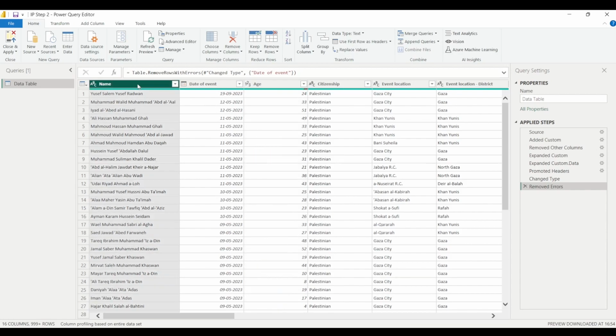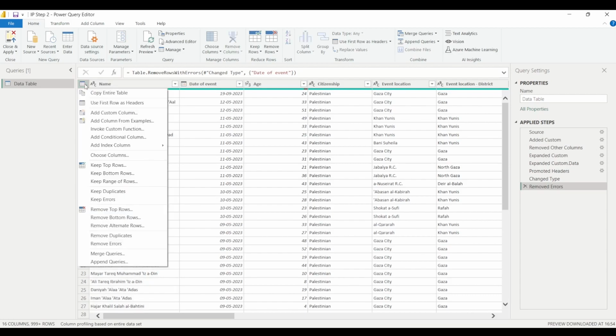First of all, if I talk about the name column, and let's say I want to distinguish between any two records, I will not be able to do so using the name column, because two people can have the same names. So in order to distinguish any two given records, I will be adding one more column to this table, and I can do that using this particular option. I will simply click here, and here you can see that we have something called add index column. So I'll be adding one more column.